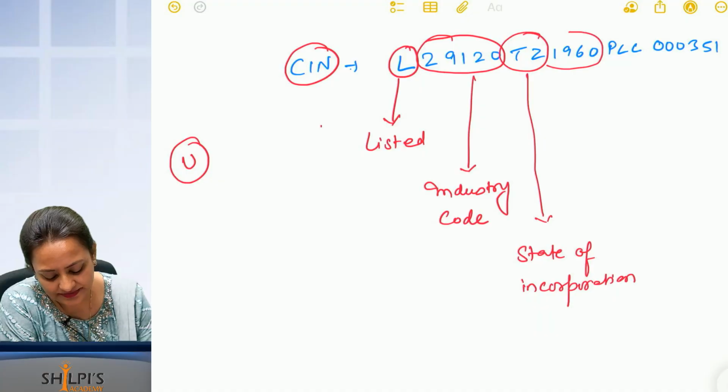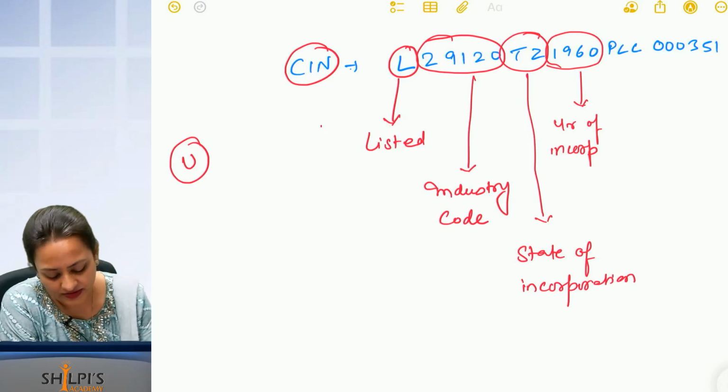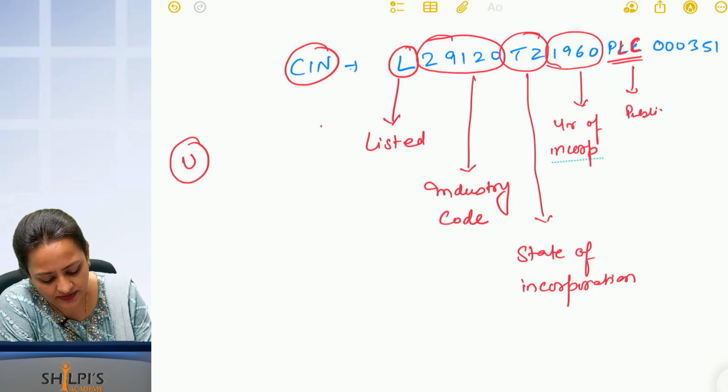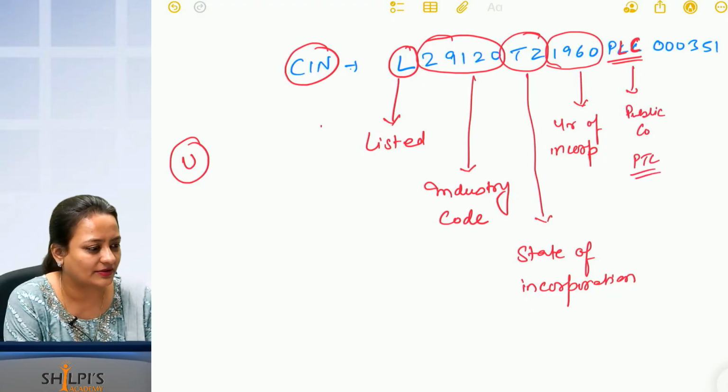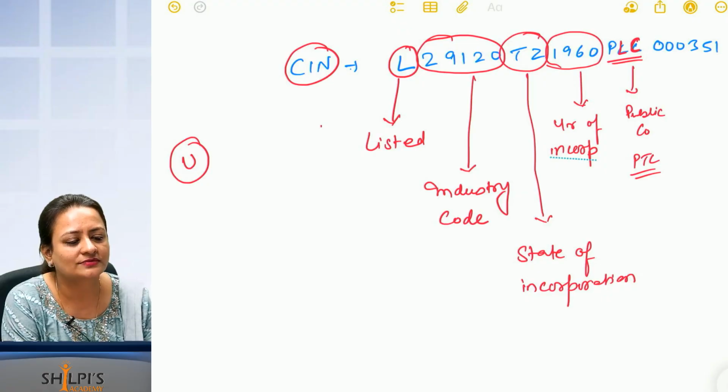What is this? Good. Year of incorporation. This is PL and this is C. What is this? Very good. This means public company. PTC means private company. PLC means public limited company. Is that okay for all? Are you all understanding this?